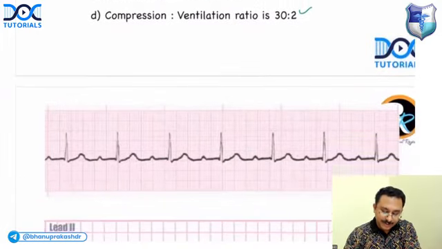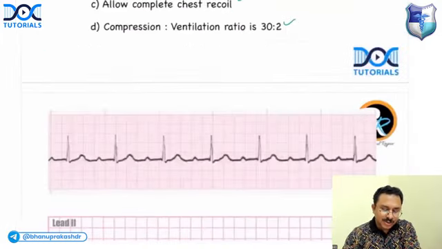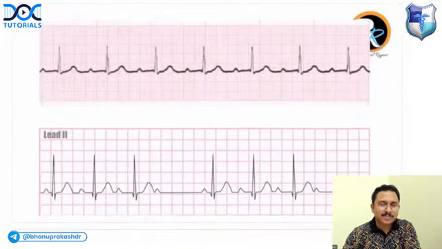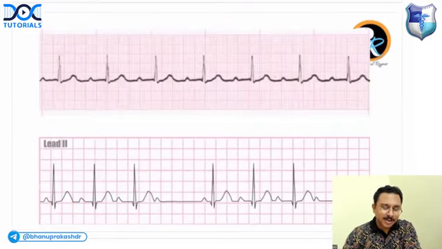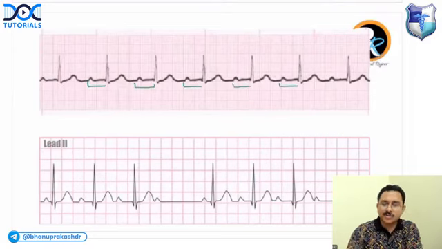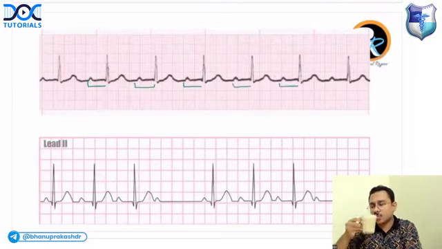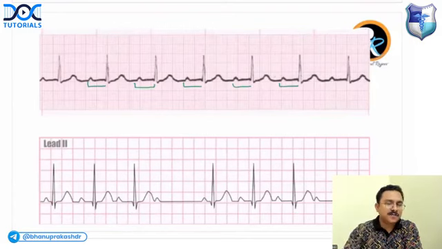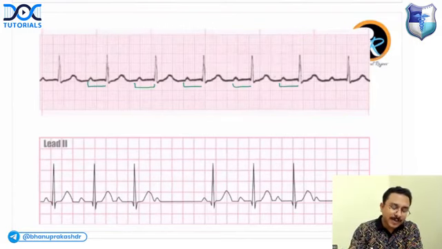Okay, right. So a few other bradyarrhythmias which are commonly asked. What about the first bradyarrhythmia? You can see that there is a prolongation of PR interval, and the prolongation of PR interval is constant. So what is the diagnosis? Constant prolongation of PR interval. So this would be a first degree AV block.